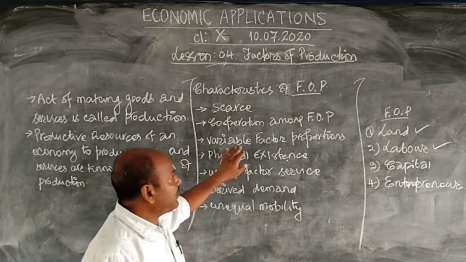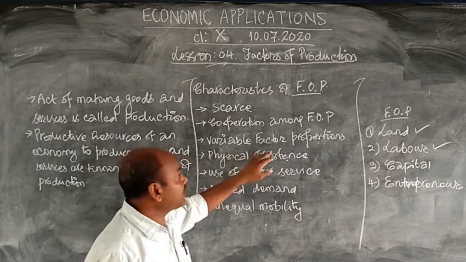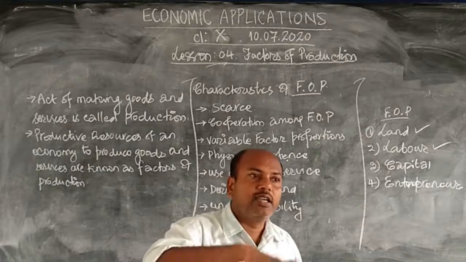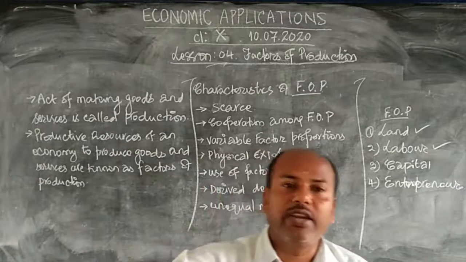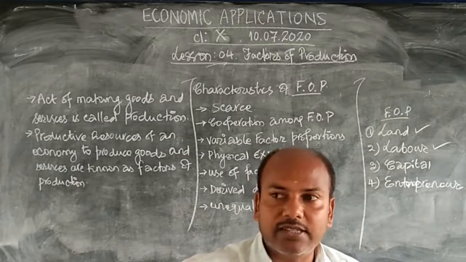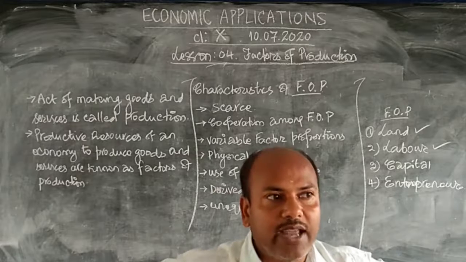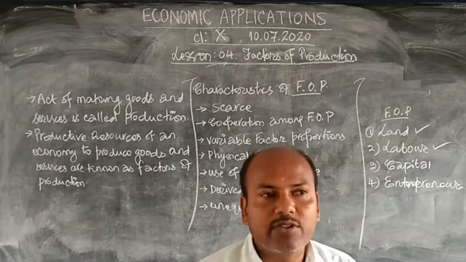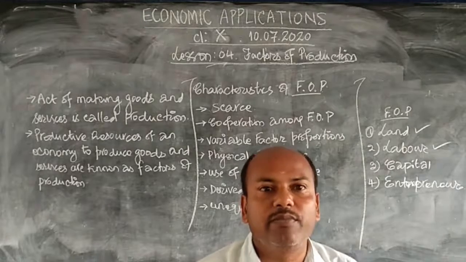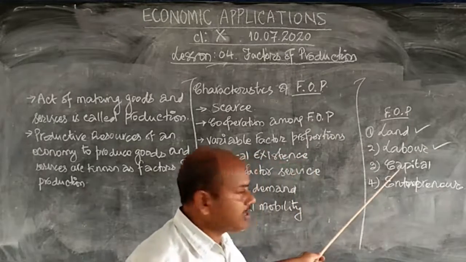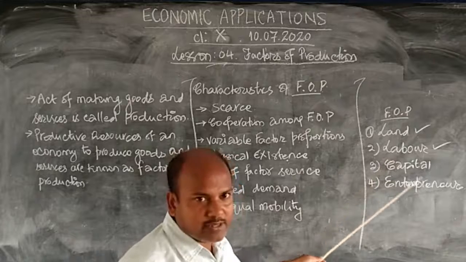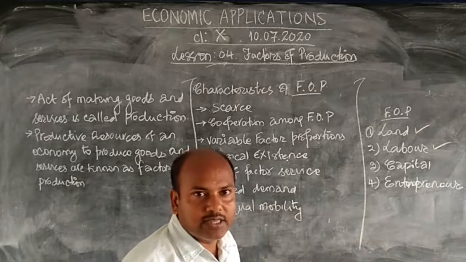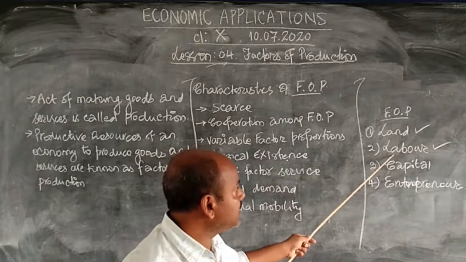Next is variable factor proportions. Variable factor proportions means you will have different quantities of different factors. It's not necessary that if you have a big plot of land, then a big number of labor will be required. Sometimes you have a big plot of land, but machines may be more. Machines means capital may be more, and the labor may be less. In some factories, labor may be more, but capital may be less. Those may be labor intensive.